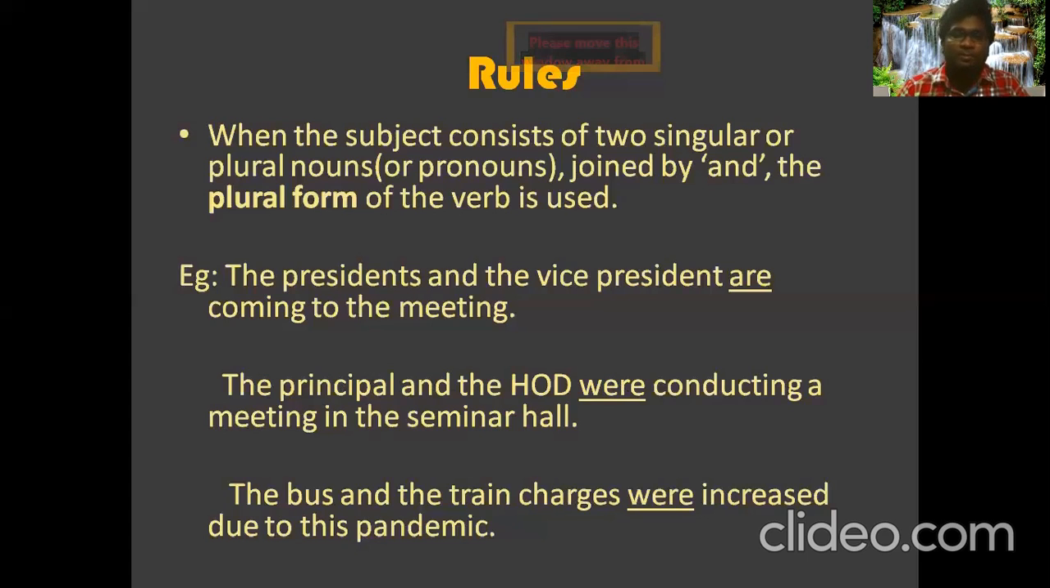Next one: the bus and the train charges were increased due to this pandemic. See here, the bus is singular and the train is singular. We don't say the buses charges, the train charges, nor the buses and the trains charges. Here the bus represents its whole clan, so we took it as an example: the bus and the train charges were increased due to this pandemic. This is how we have to use it when it comes to the first rule.